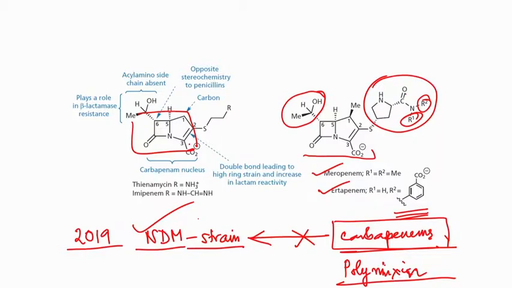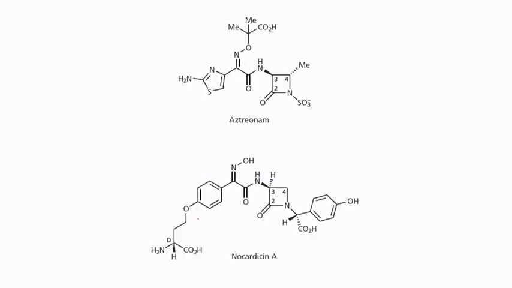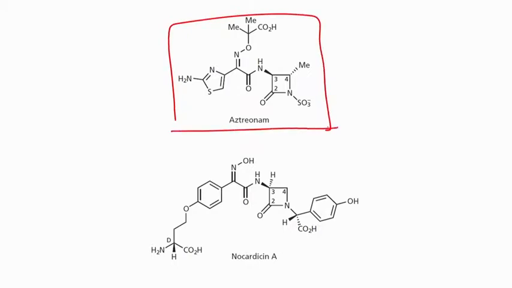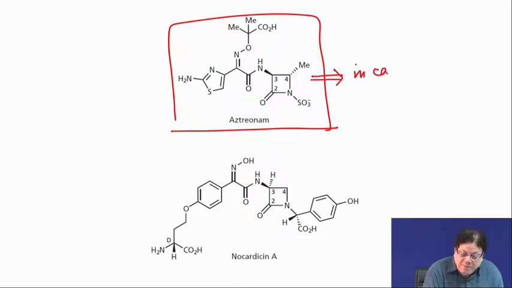Okay. So, that is carbapenem. Again, I told you that there are some drugs like aztreonam. This is also one which is prescribed in case of NDM based metallo-beta-lactamase MBL infections.